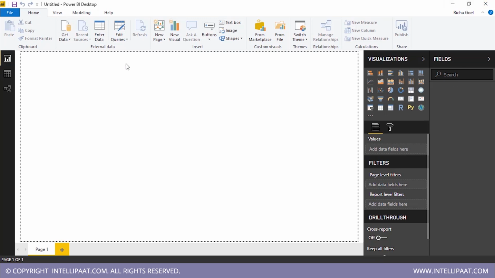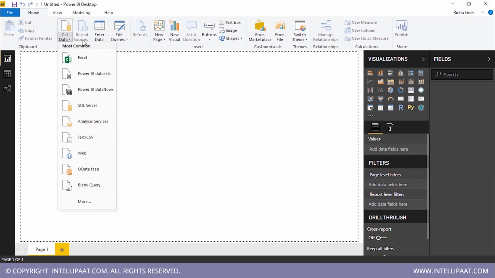So what you can do is, before starting the process of creating a report in Power BI desktop, you need to import data into it first. And for doing that, you need to click on get data. Once you click on get data, you will find these many options. Now what does this mean?